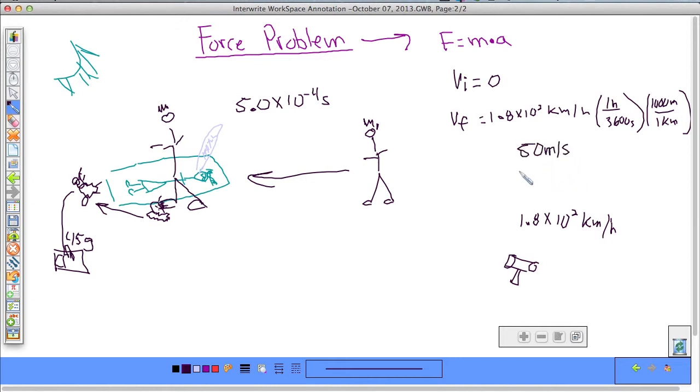And then Maddie says, "Why didn't you just say that? That would have been easier." And Becca says, "Yeah." So then they know the time. Our final velocity was 50 meters per second, and our time was 5.0 times 10 to the negative fourth seconds. Becca had figured that out from looking at her cell phone. She's got a really sensitive cell phone timer.